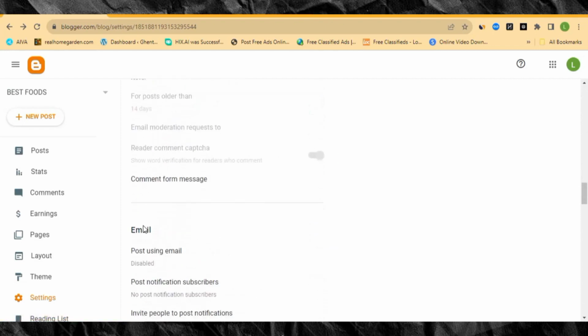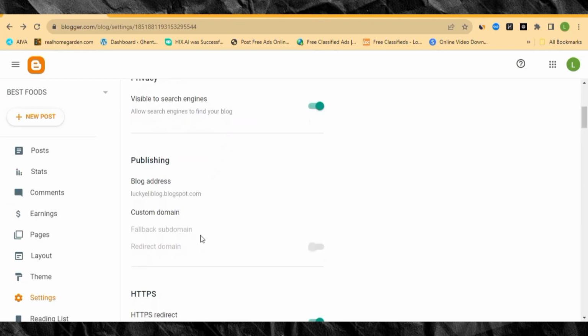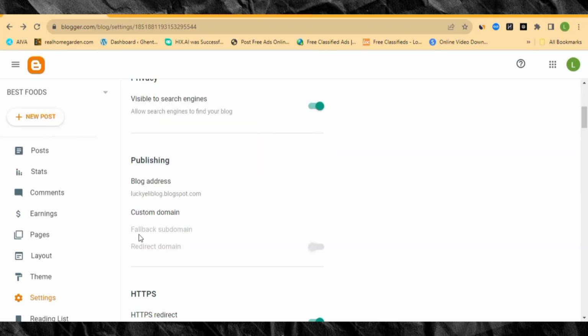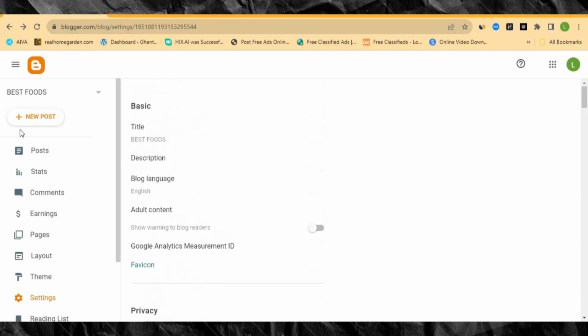Now let's come down here. Let me show you something very important here. When you come down here, you can see custom domain over here. When you click this place, this is where you're gonna add your custom domain, right? You can just buy your custom domain from Namecheap or any other web hosting, or in case you have your domain already, then you're gonna come over here and add your custom domain, and it will let your URL change completely from Blogspot to the custom domain.